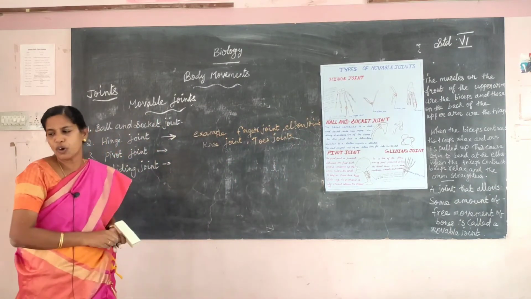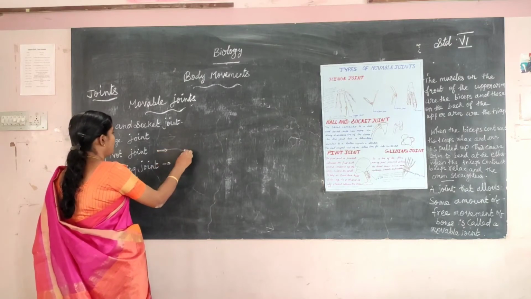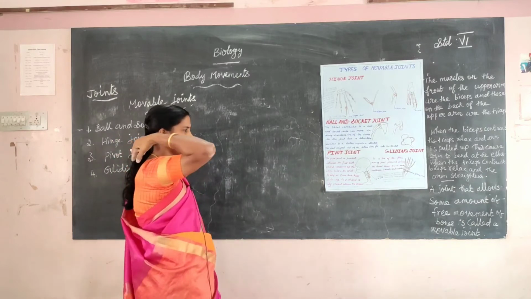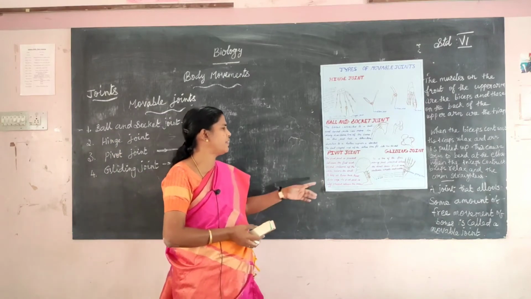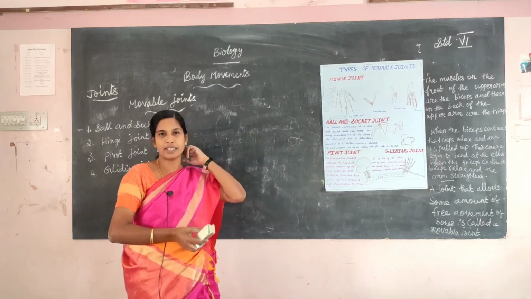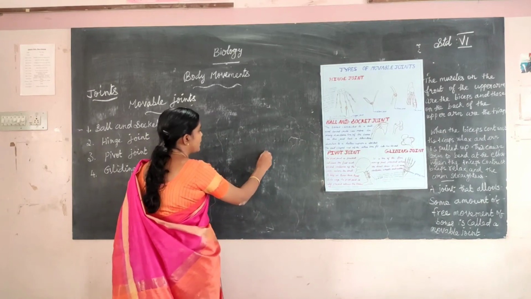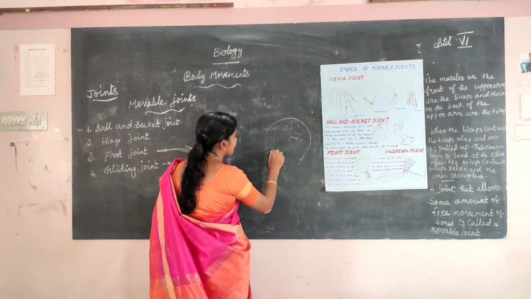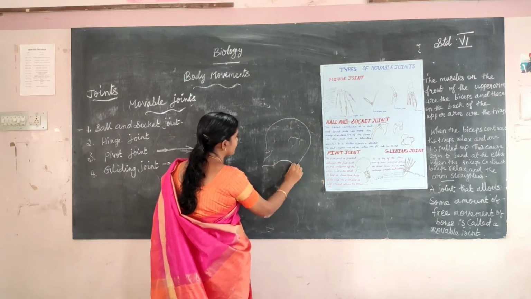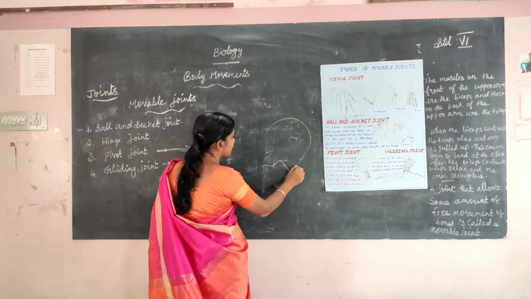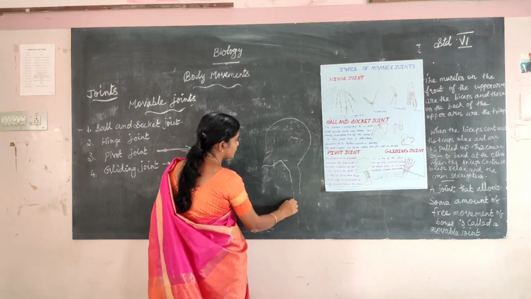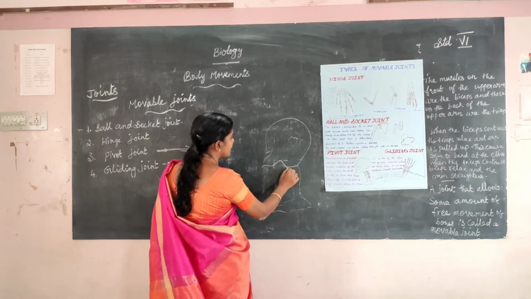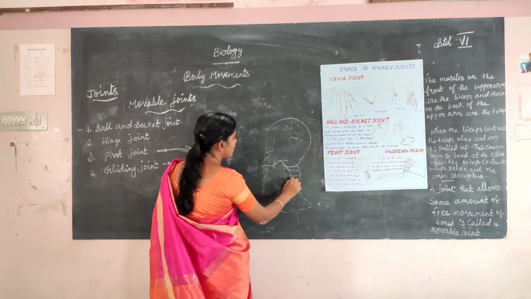Next joint is the pivot joint. It is found in the skull. It helps us turn the head sideways.